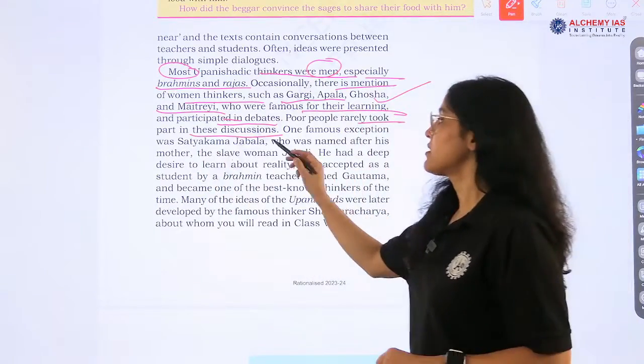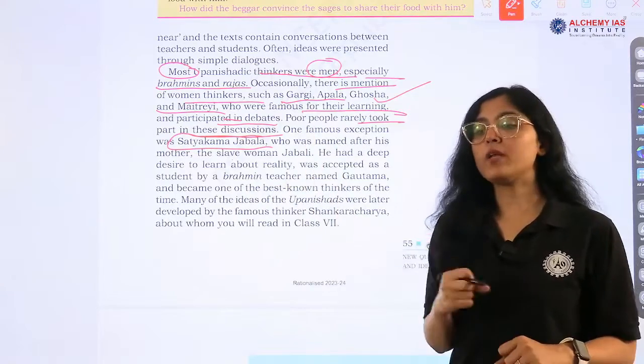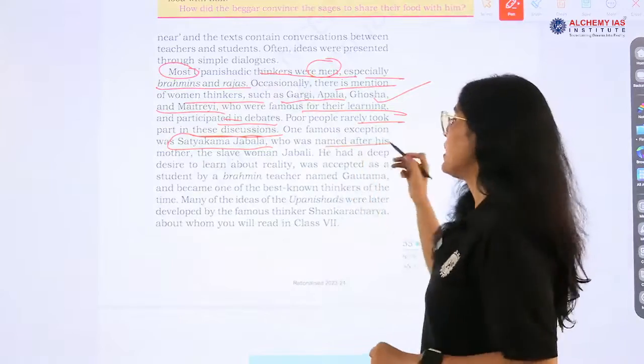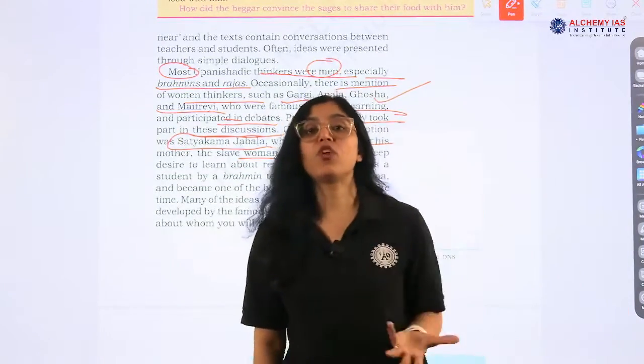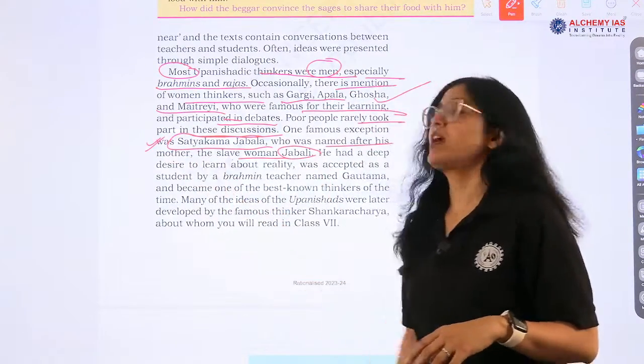Poor people rarely took part in these discussions. One famous exception was Satyakama Jabala, right? So all the names are very important. A question can come from this part. Who was named after his mother? His mother's name was Jabali, and he was called Satyakama Jabala.